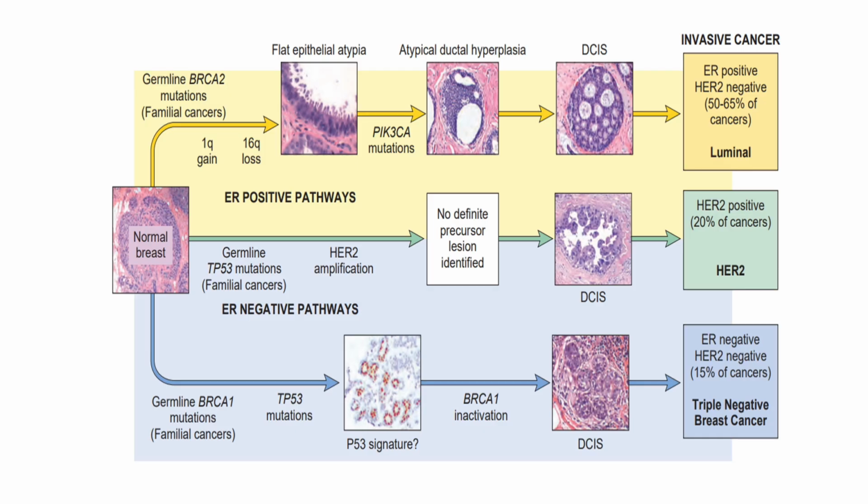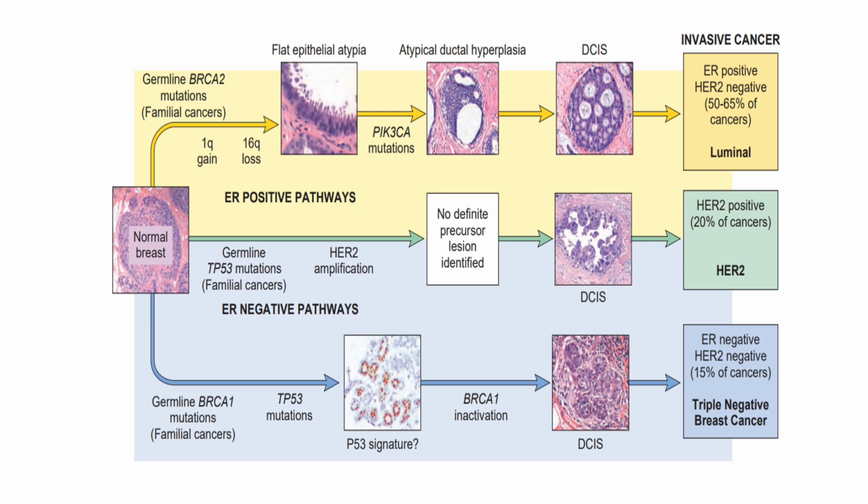Now this diagram shows the detailed description of familial breast cancer. First is the germline BRCA2 mutation, which leads to 1q gain and 16q loss. These are nothing but chromosomal changes which lead to the precursor lesions, that is flat epithelial atypia and atypical ductal hyperplasia, which lead to DCIS, the ductal carcinoma in situ, which leads to ER positive cancer. This is luminal cancer. The TP53 germline mutation leads to HER2 amplification, leading to the HER2 subtype cancer, and germline BRCA1 mutation leads to the same ductal carcinoma in situ, which is a triple negative breast cancer.